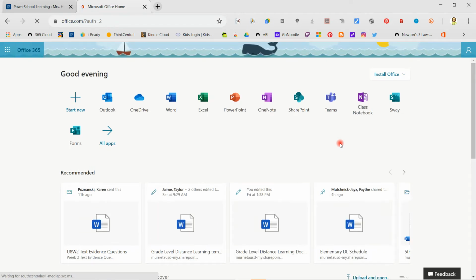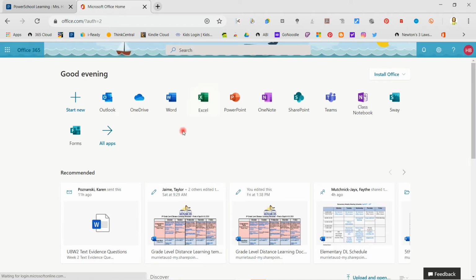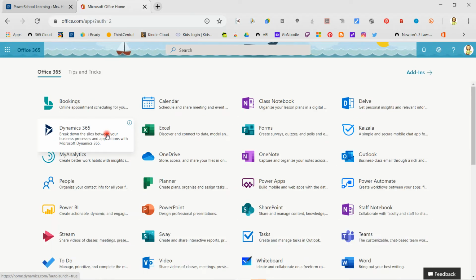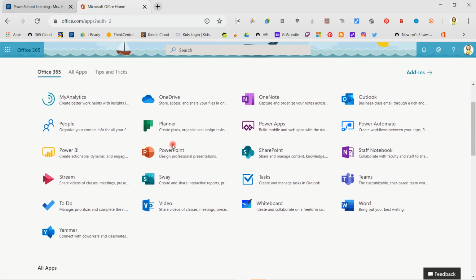Okay, so your landing pad in Microsoft Office looks like this. There's Teams, purple with a little T. If that doesn't show up, just go to this arrow, because depending on the size of your screen, sometimes that is small. If you go to all apps, then everything shows up, and that's kind of overwhelming. That's why sometimes you have to look for it, and it's all alphabetized, so just go to Teams.